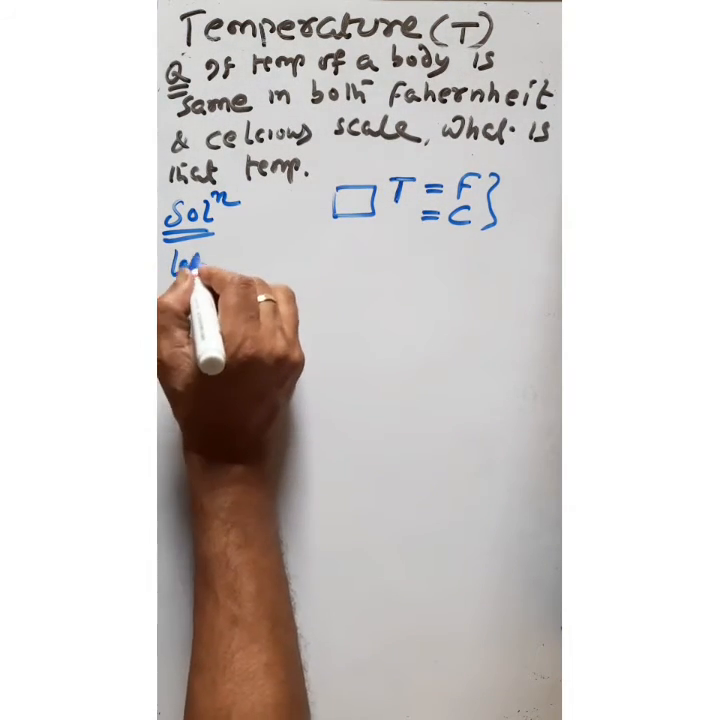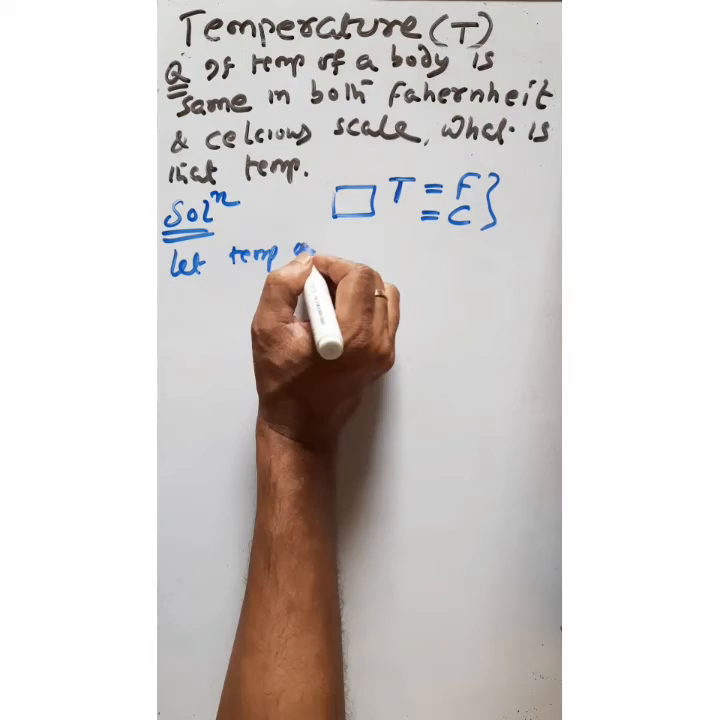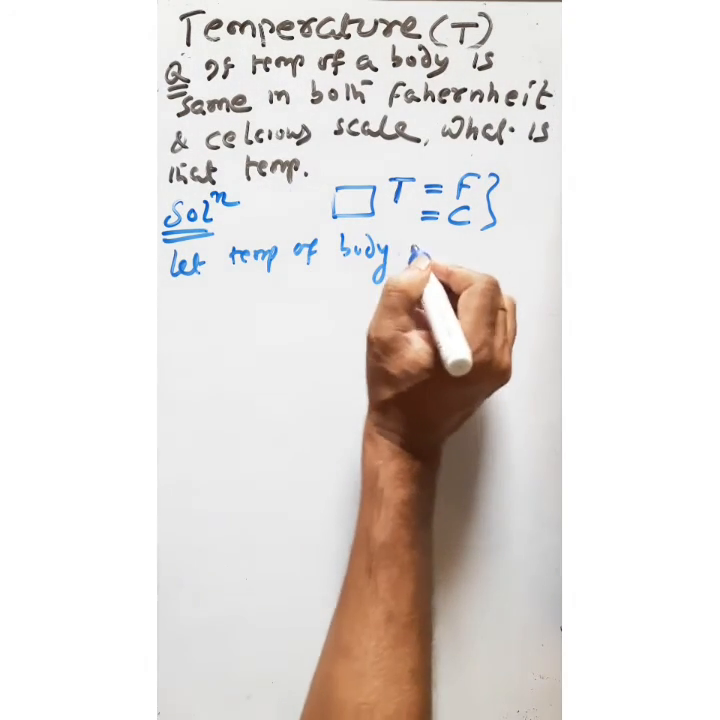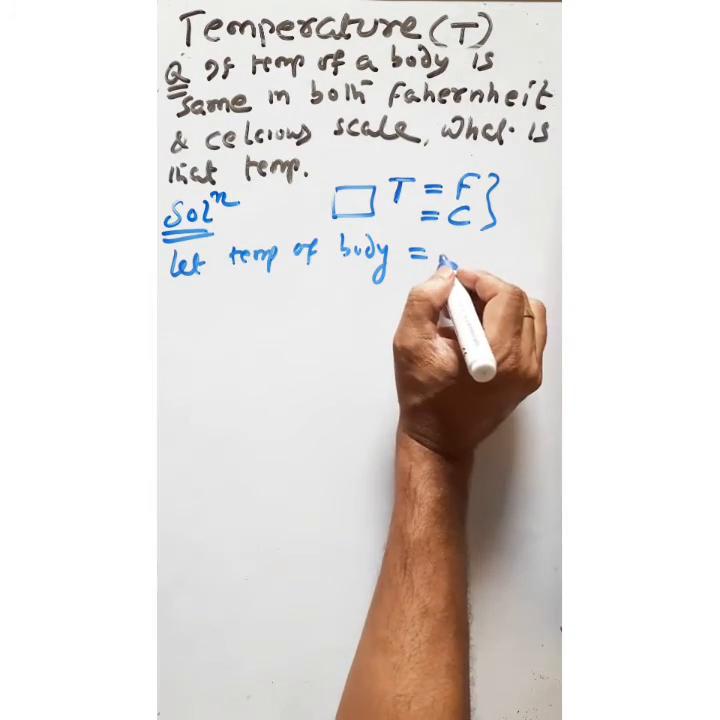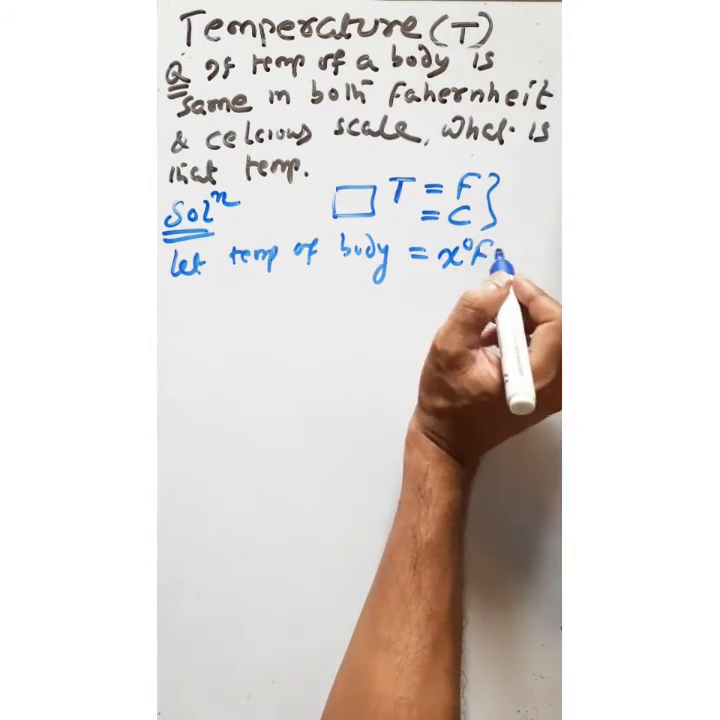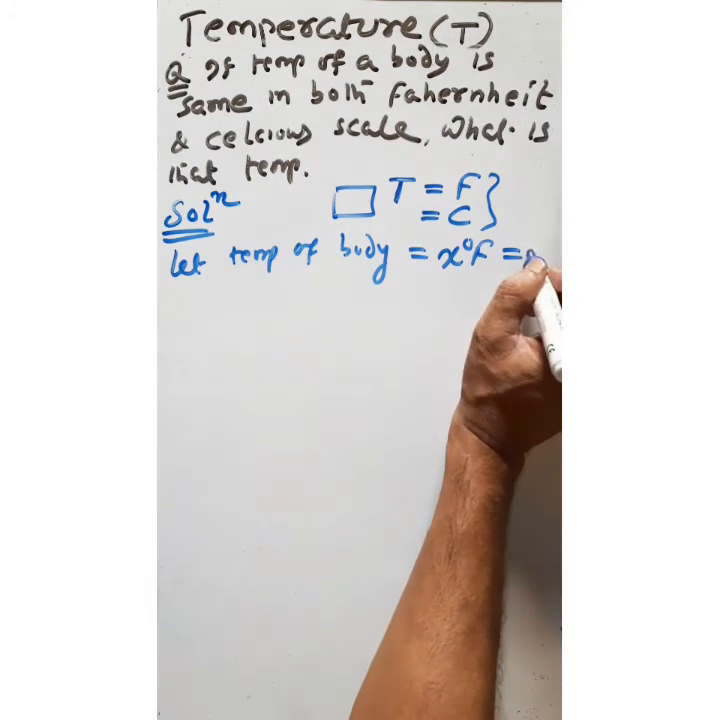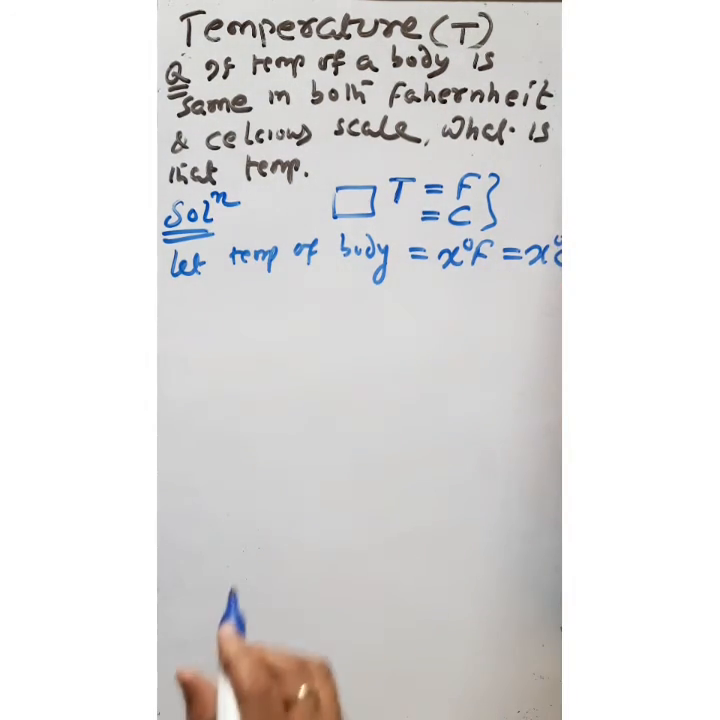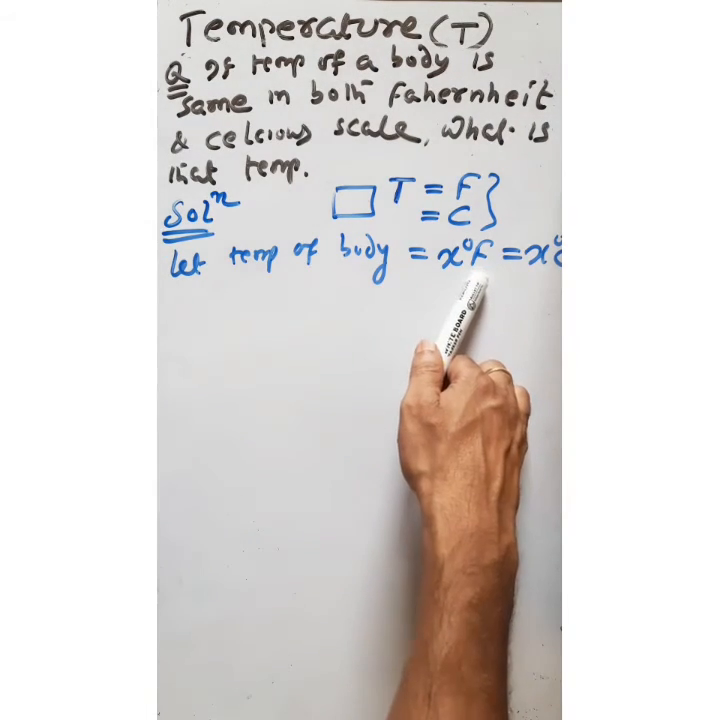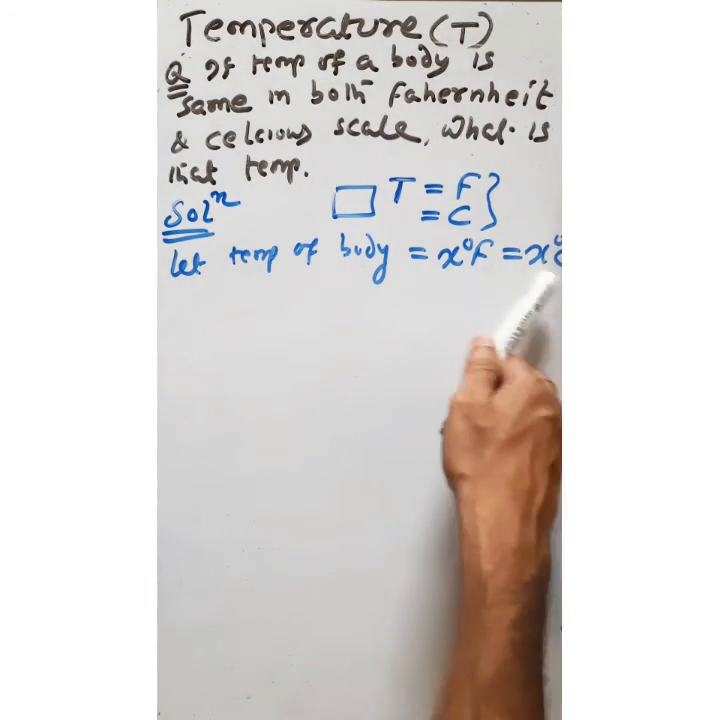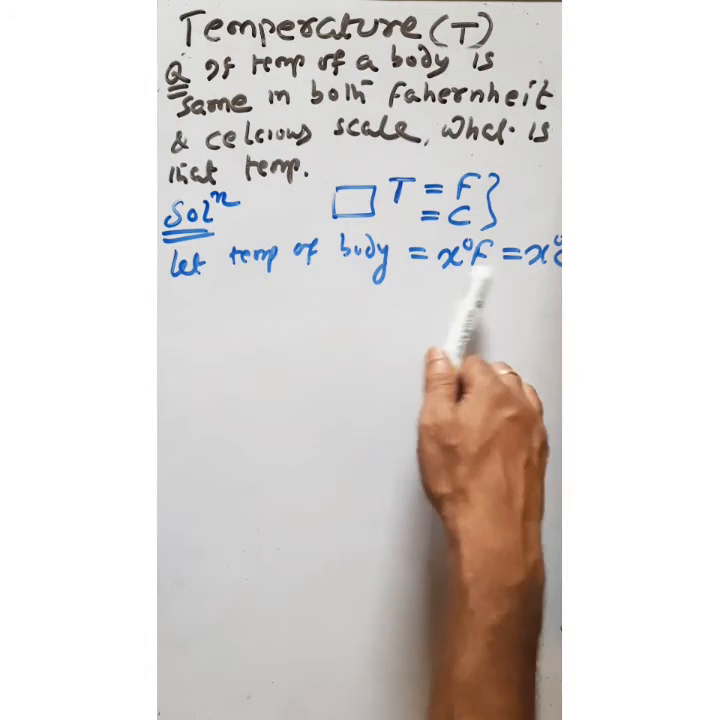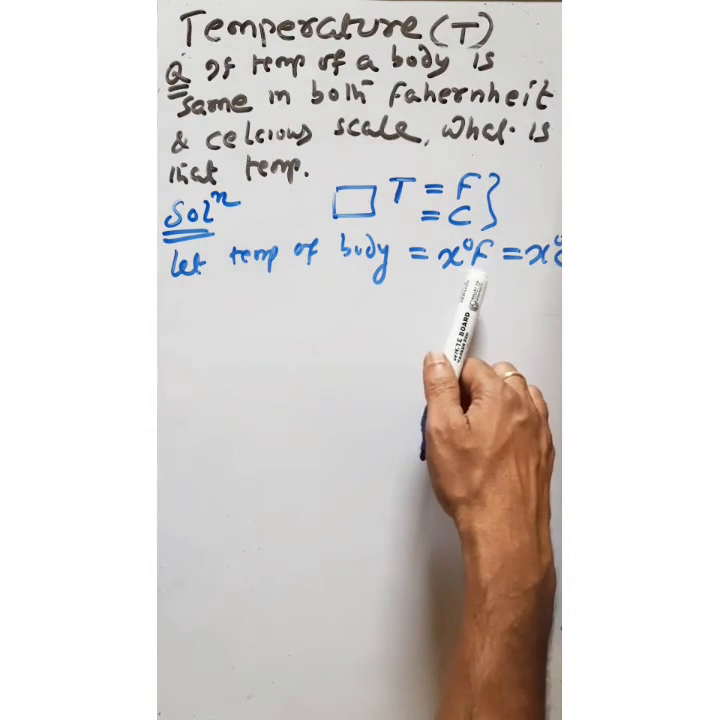So let the temperature of the body be, in Fahrenheit, say x degree Fahrenheit, and which is also equal to the same x degree centigrade. So in the centigrade scale and Fahrenheit scale, both magnitudes of the temperature of the body are the same. Let us say x. Then what is the value of this x?